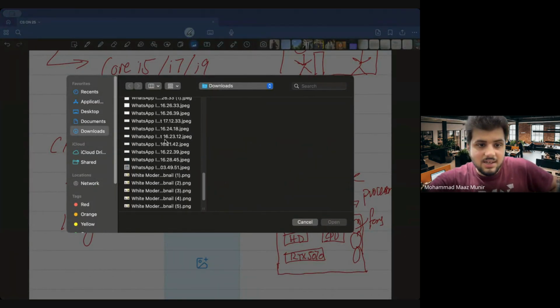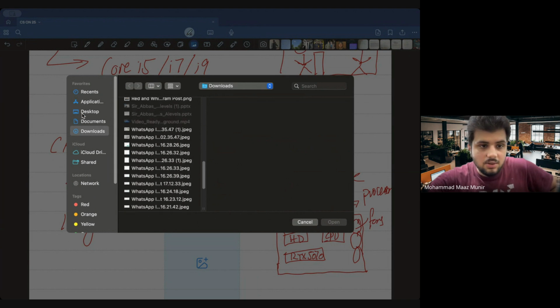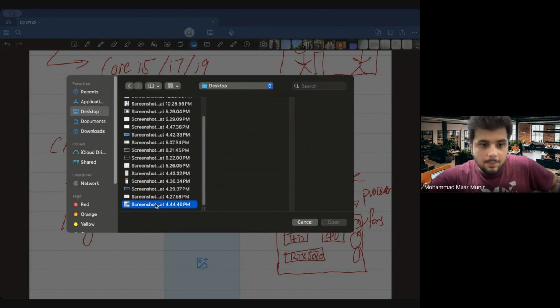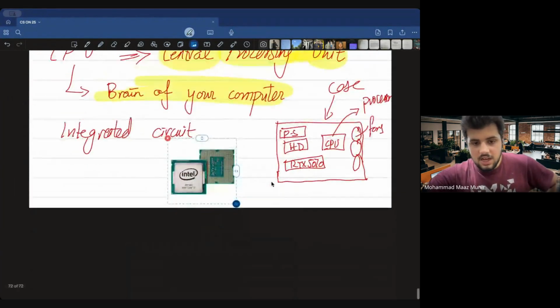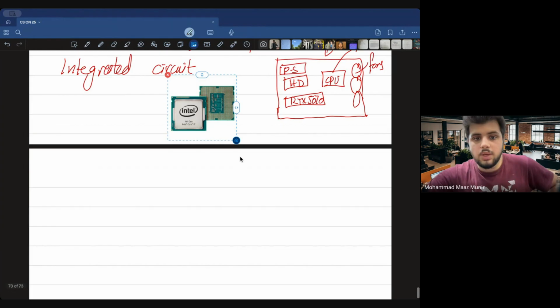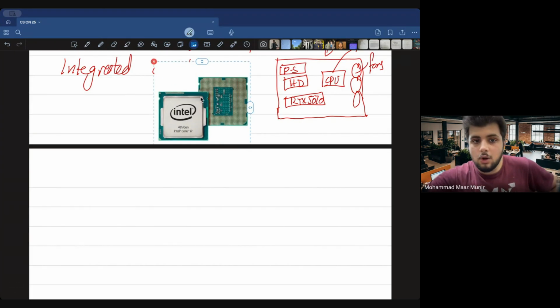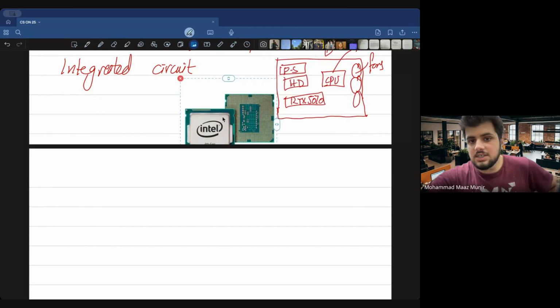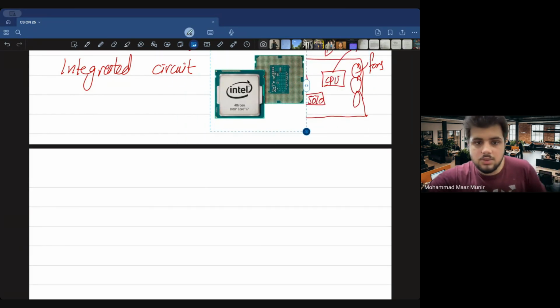So किधर गया? Screen. Oh, it's on desktop. So yeah. So just have a look at this, guys. This is what we call a CPU or a processor. सही है? इतनी सी चीज है यार. एक तो किधर लगाऊं? चलिए यहाँ पे कर लेते हैं.